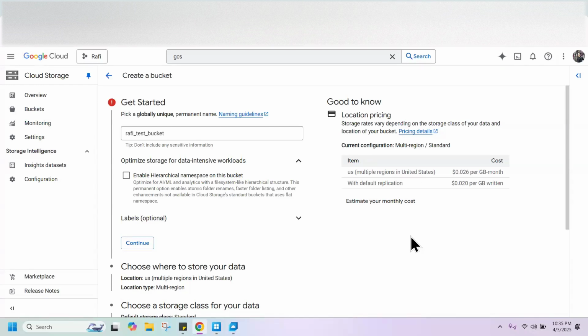With that we can create multiple folders, and there's a different path. There's a blog. If you go through it, you can understand the difference between blob storage and a data lake Gen 2. In that blog it is explained very nicely, what is the actual difference. That's about files, how we keep the files. In a data lake, we keep them in a separate way. In a bucket, we create them in a separate way. That's how it is. So we can skip this for now. You can click on continue.